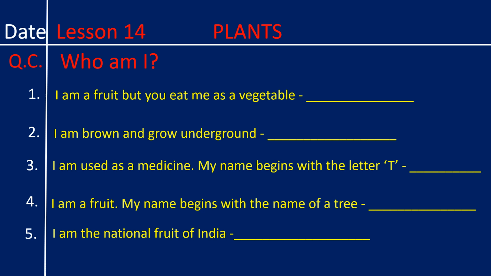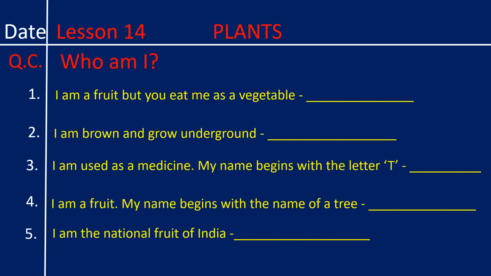I am a fruit, but you eat me as a vegetable. Number 2. I am brown and grow underground. Number 3. I am used as a medicine. My name begins with the letter T.